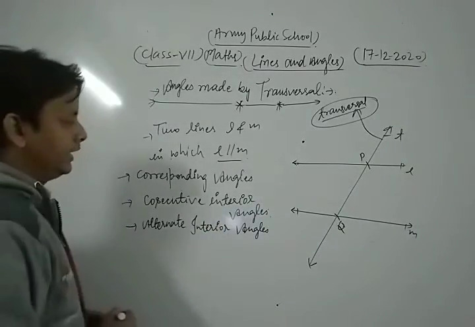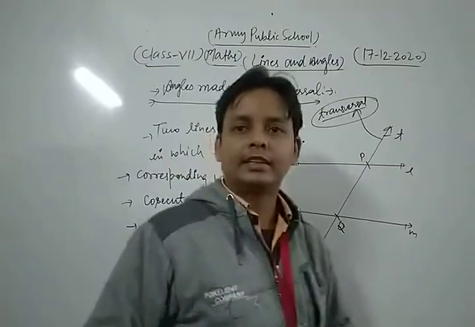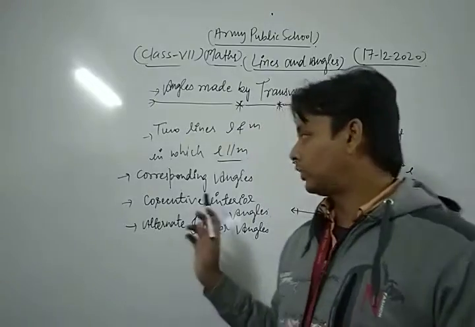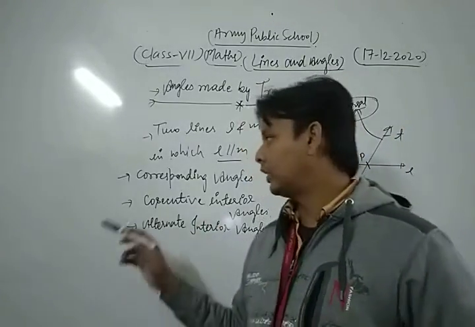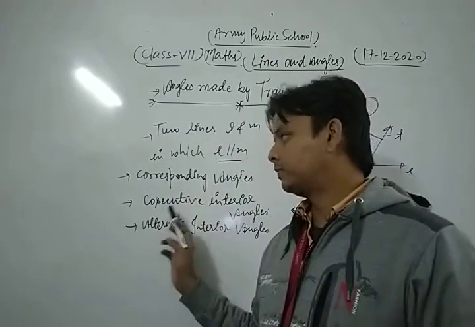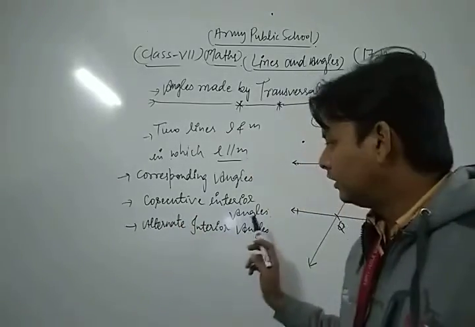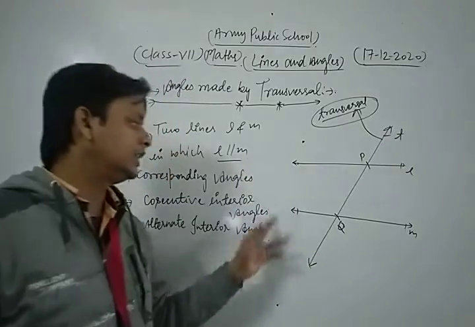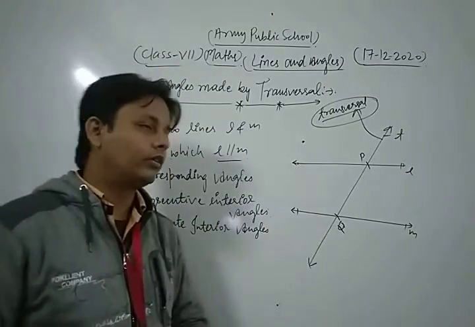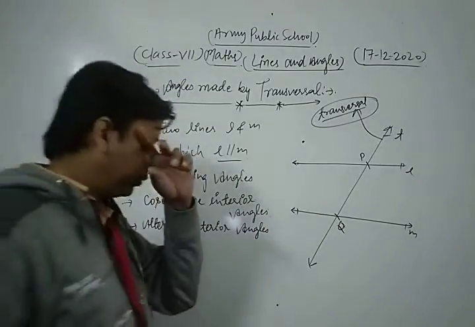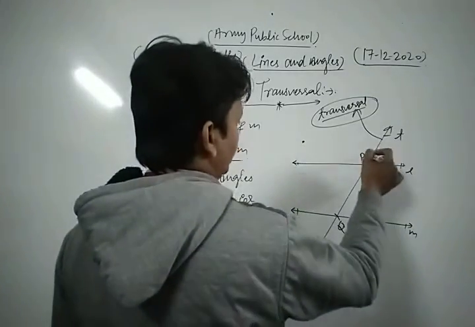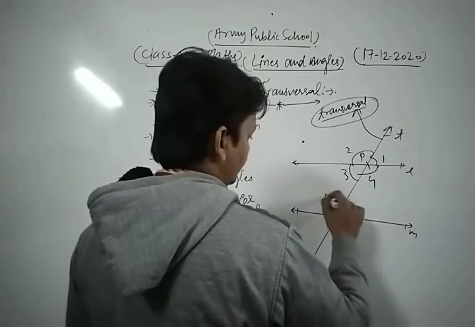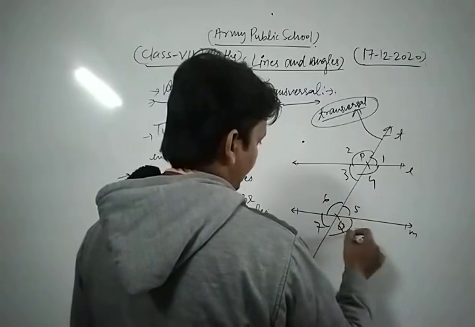Angles. Thus, in this way we can say that the important angles made by the transversal are what? Corresponding angles, consecutive interior angles, and alternate interior angles. Now we will discuss all these three angles with the help of a figure. Let's see. Suppose this is angle 1, this is angle 2, 3, 4, 5, 6, 7 and